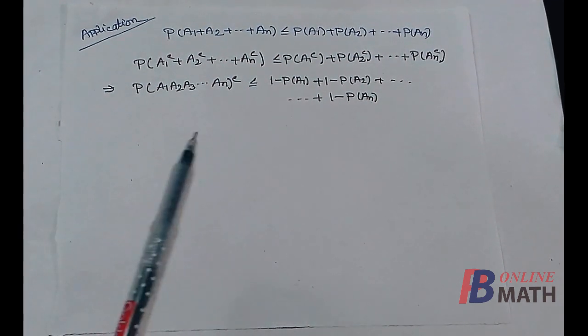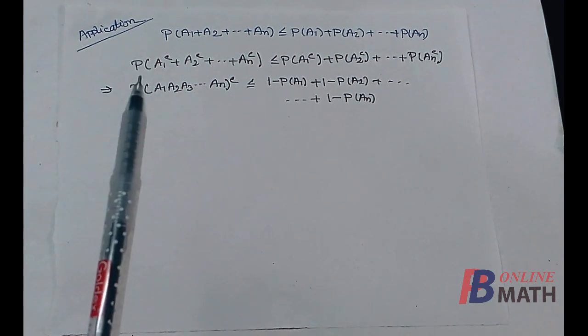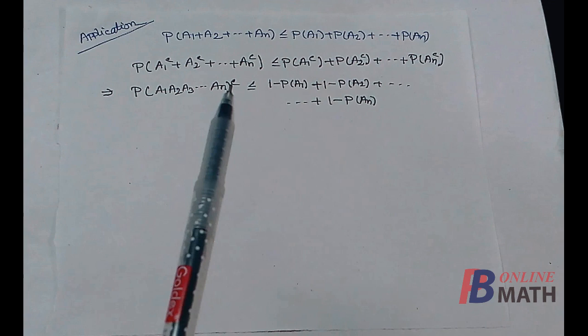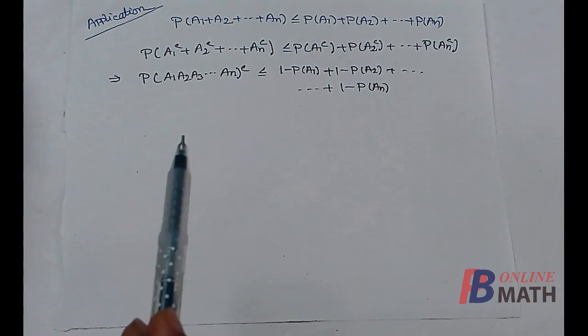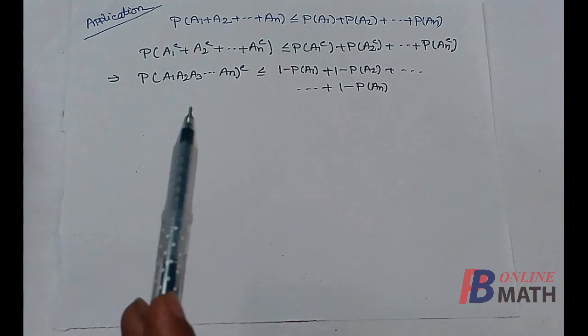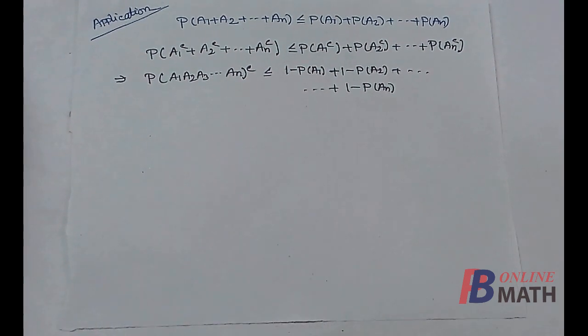In the left hand side we have used De Morgan's law. So probability of this one is equal to probability of this one with complement, and this can be written as 1 minus probability of A1 intersection A2 up to An.